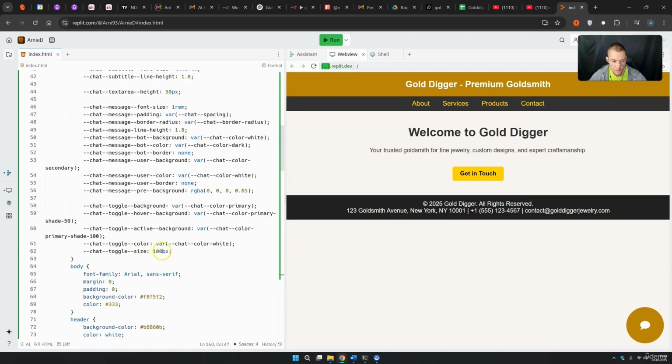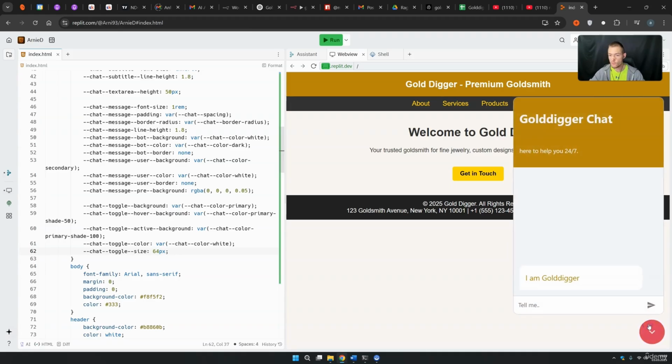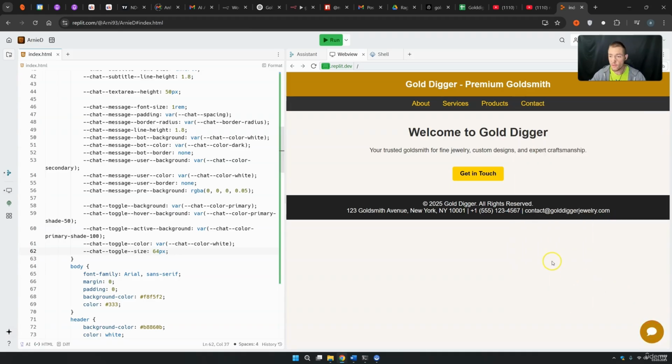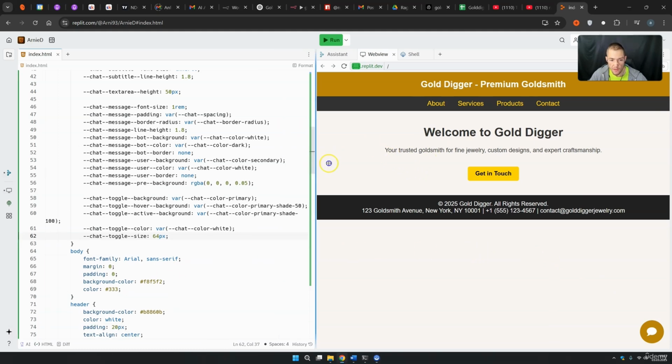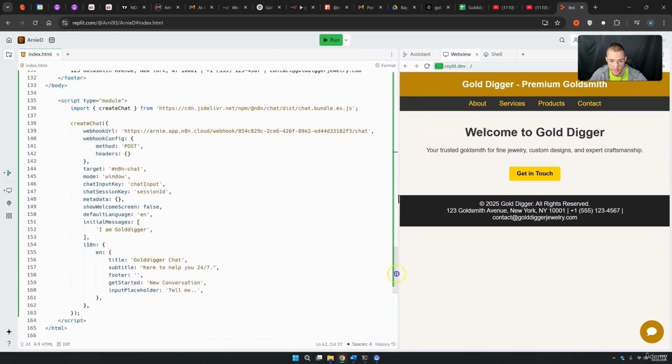The chat toggle size 64 was great. And boom, there we have it. Right now we have a perfect chatbot and you know exactly how you can change everything and how you can get the right branding. If you ever have any questions about this code base, please do the right thing here.